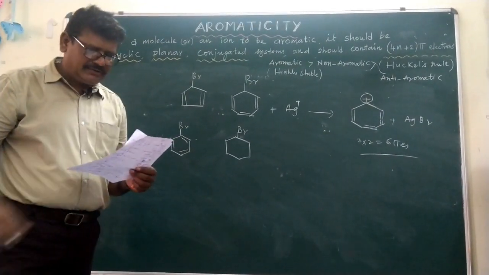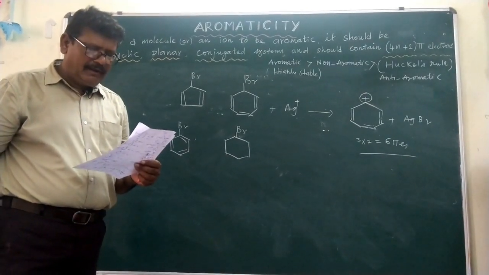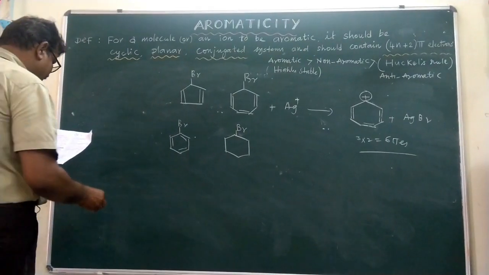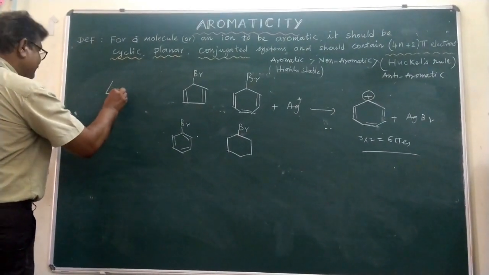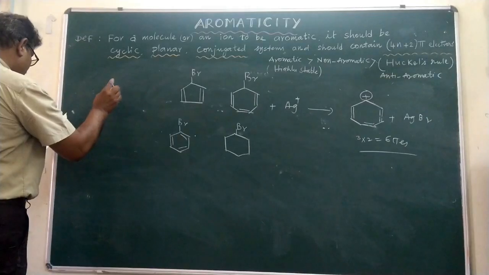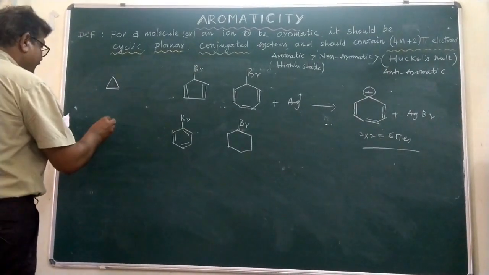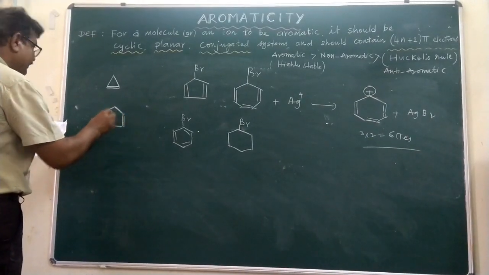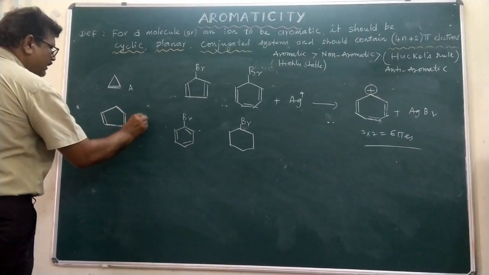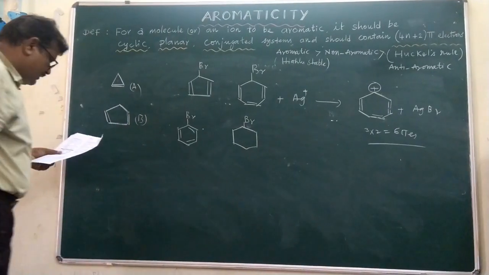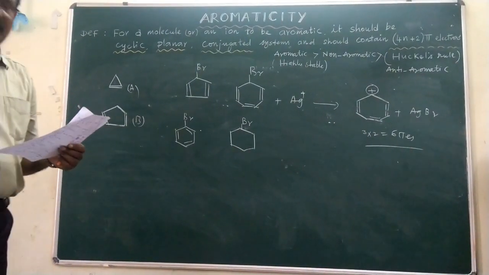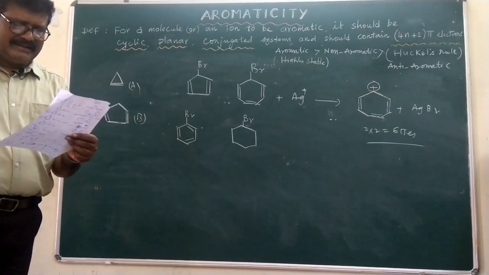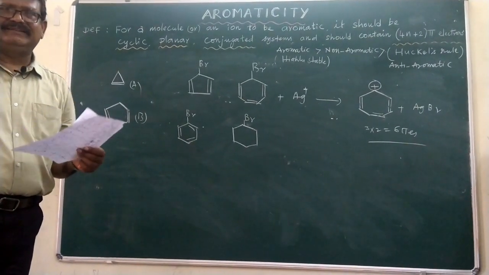And the last question: which of the following is the most acidic system? Here one compound is given like this, and another compound is given as well. The compound A and compound B. In these two compounds, which is the most acidic? Your options are A, B, both are equally acidic, or none of these is acidic.